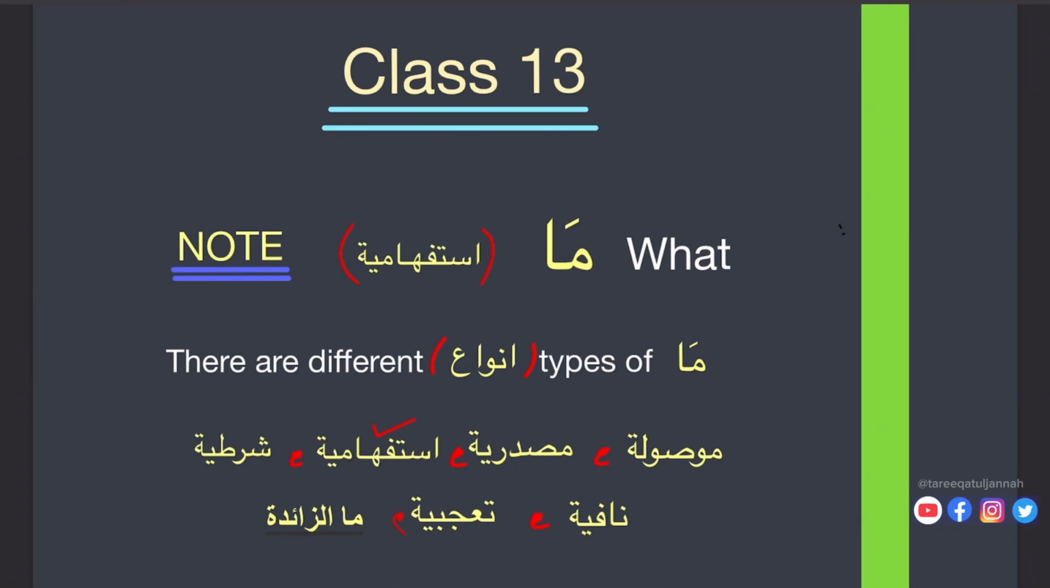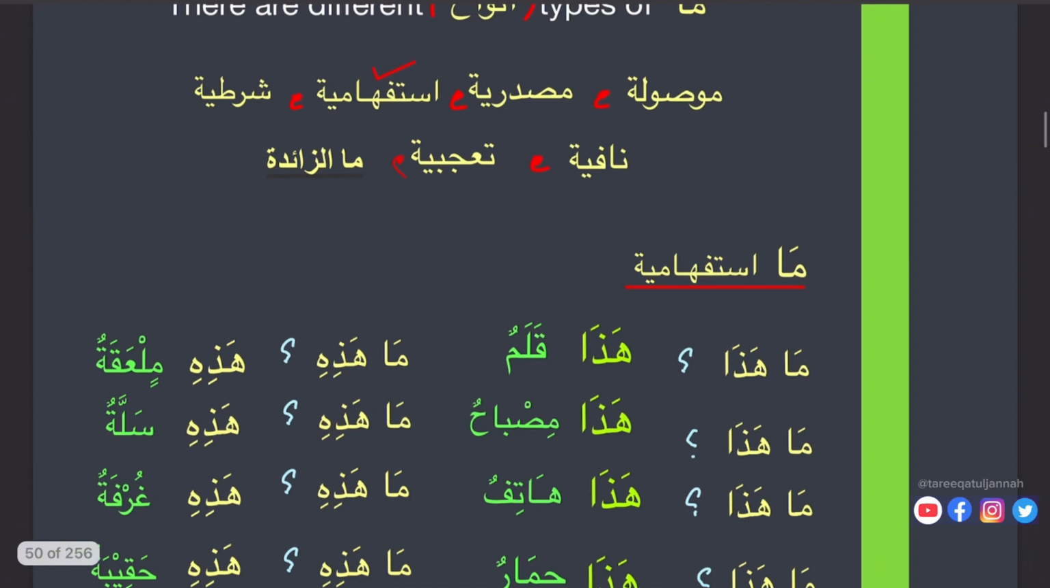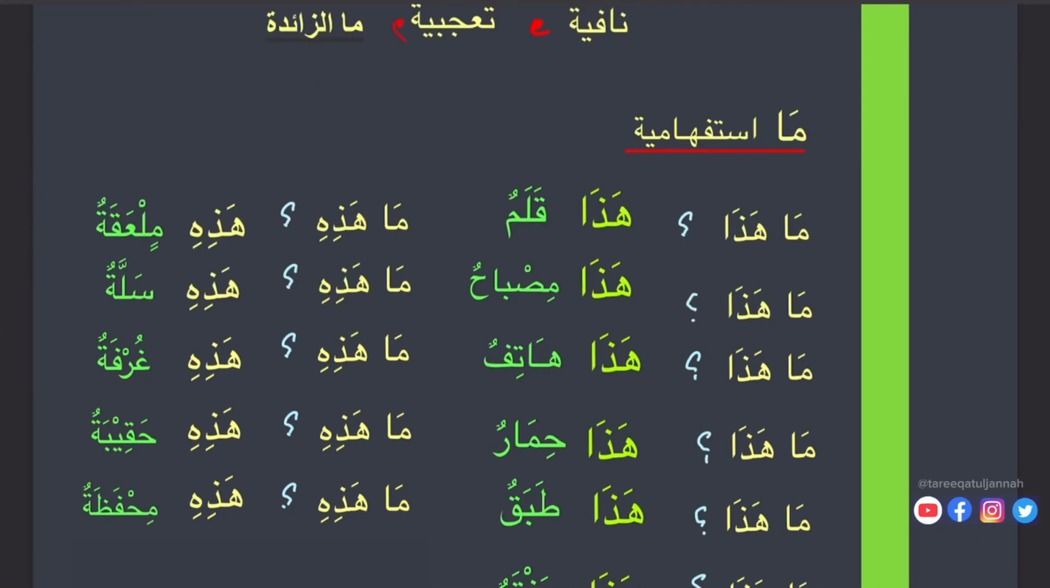In class 13, we'll study about ma istifhamiyya. There are different types of ma. So we are going to study ma istifhamiyya, meaning what. Here are some other types: موصولة, مصدرية, استفهامية, شرطية, نافية, تعجبية, زائدة. When we use ma istifhamiyya, it's very simple.